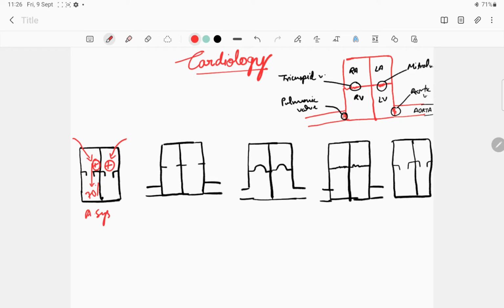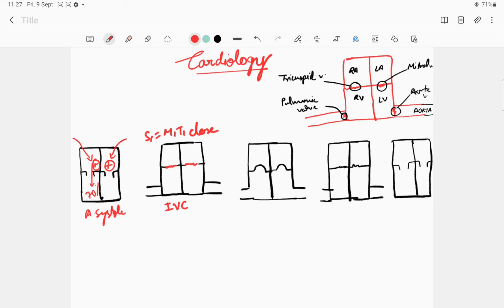So after the atrial systole, the ventricle goes into contraction, and the ventricles are now filled with blood. Due to the pressure, the valves, mitral and tricuspid valve, will close, producing a sound known as S1. So S1 is due to mitral and tricuspid valve closure, and this is isovolumetric contraction because the volume is constant, it is not increasing or decreasing, and the heart is now a closed chamber.